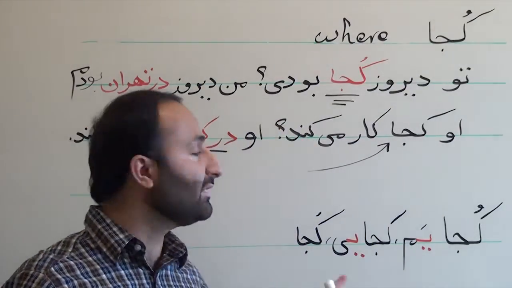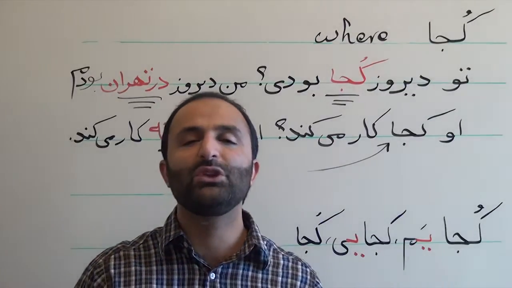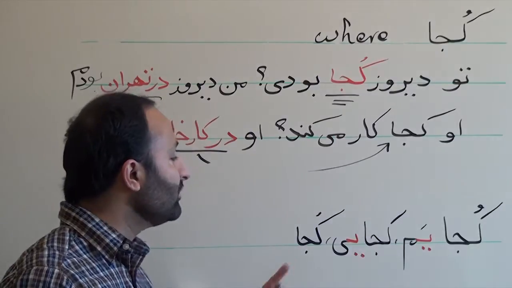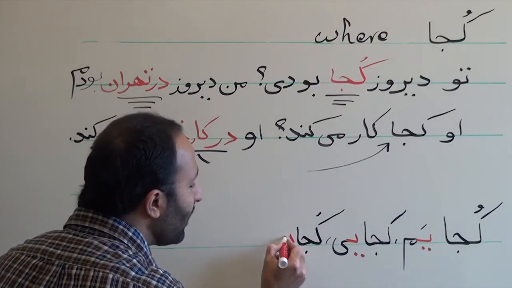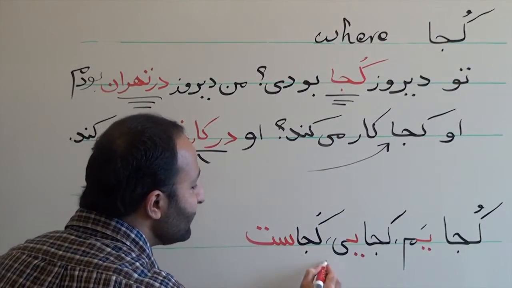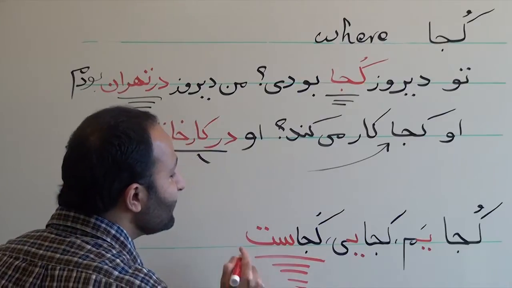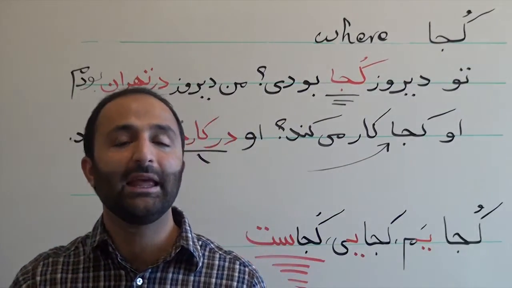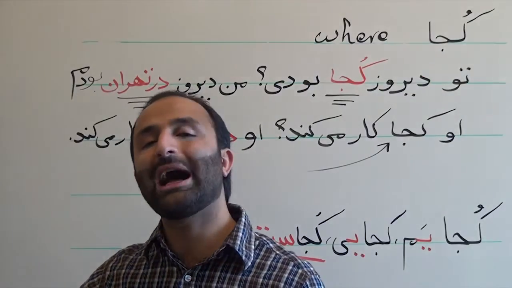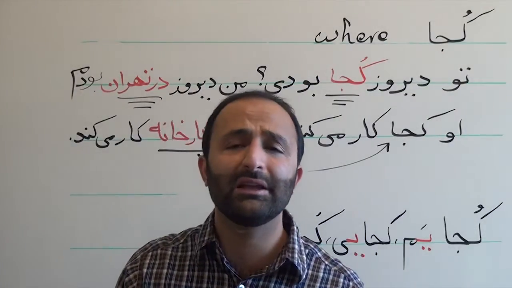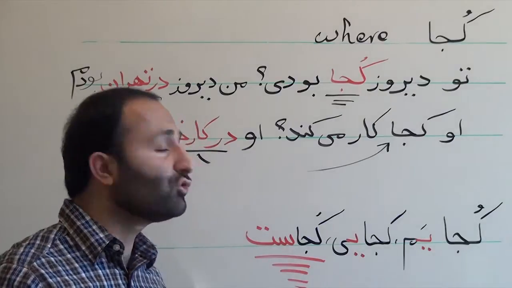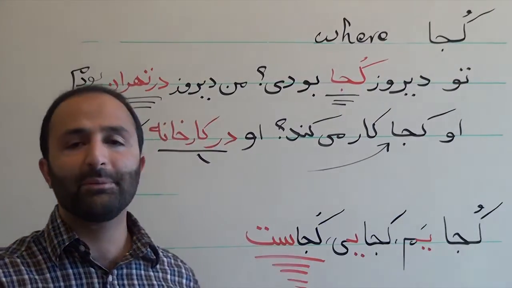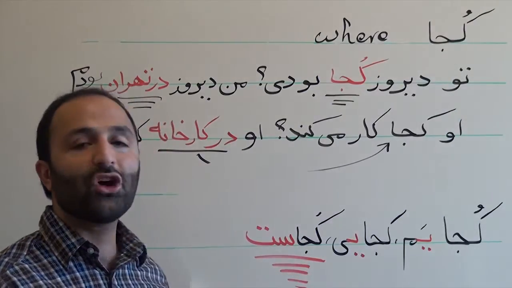But here, because it ends in a long vowel, we just drop the aleph from است and use it. So we say کجاست. This is very important because this is used a lot. او کجاست, where is he? Instead of saying او کجا است, native speakers say او کجاست. So aleph is dropped and it's pronounced کجاست.